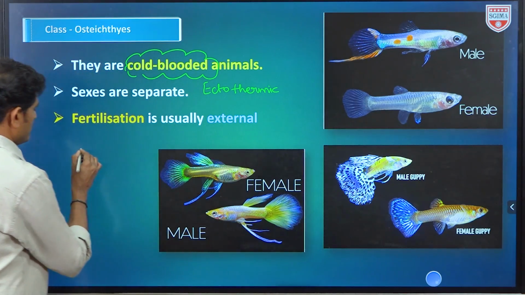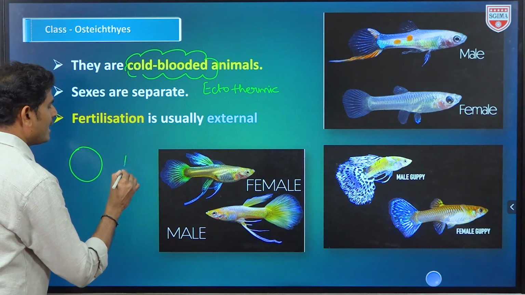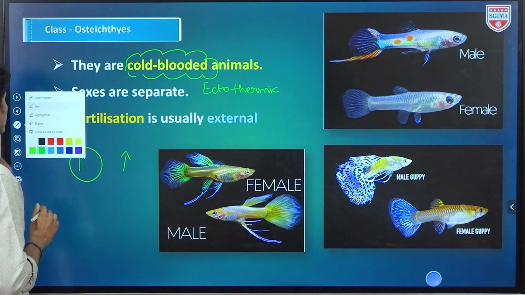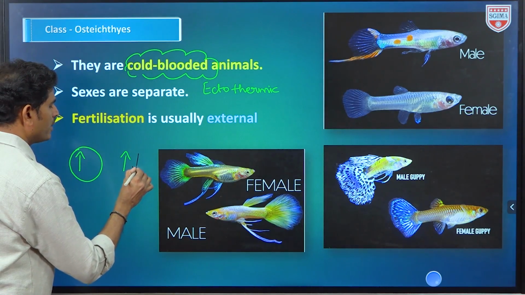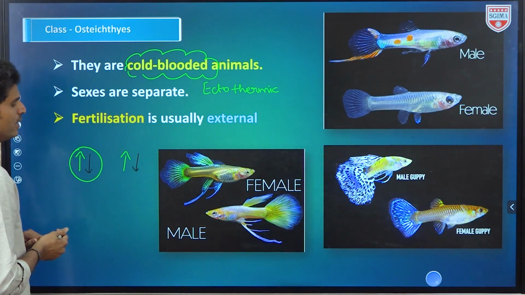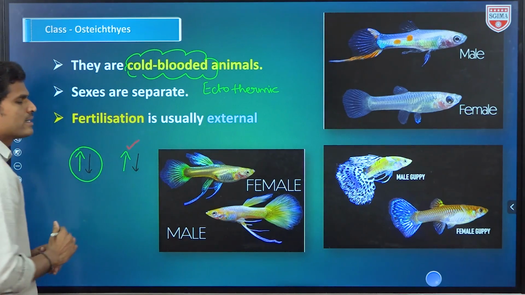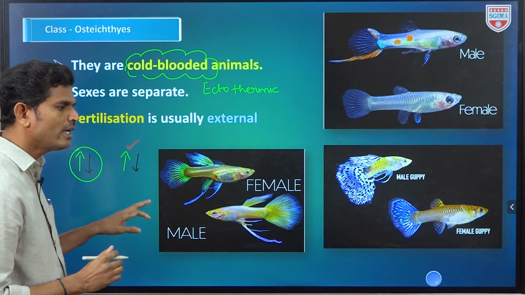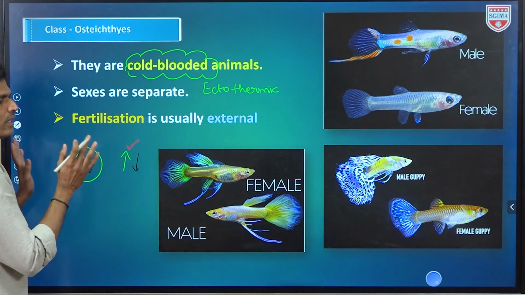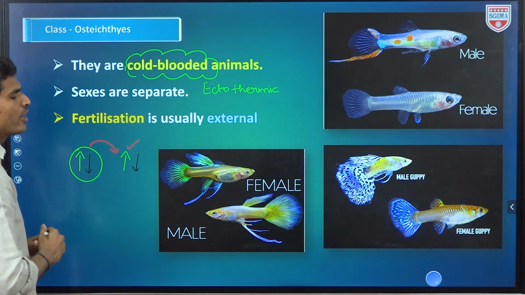Means in these organisms, this is the organism and this is the surrounding environment. If the outside environment temperature increases, the organism's temperature also increases, and if the outside temperature decreases, the body temperature also decreases. So what we can understand here is that organism body temperature is decided by the surrounding environment. The environment directly influences the temperature. So the organism always depends on the surrounding environmental temperature.